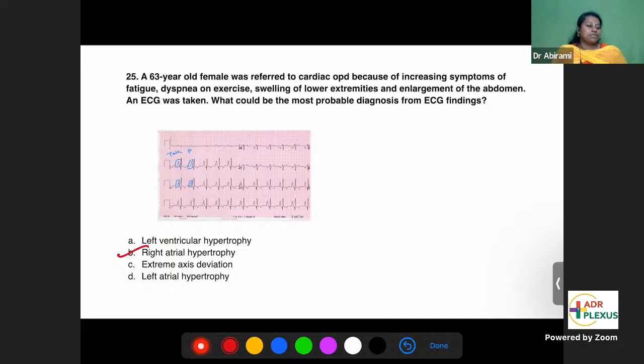Because of right atrial hypertrophy, there is more pressure on the veins. That's why the patient is developing edema and enlargement of the abdomen, all because of raised venous pressure. So the answer is B, right atrial hypertrophy.